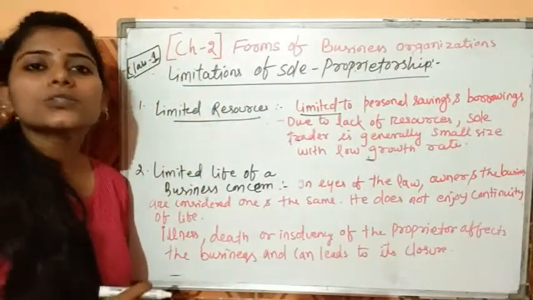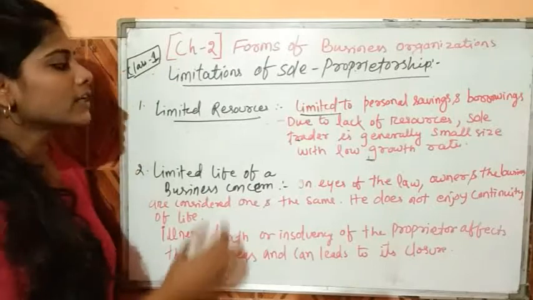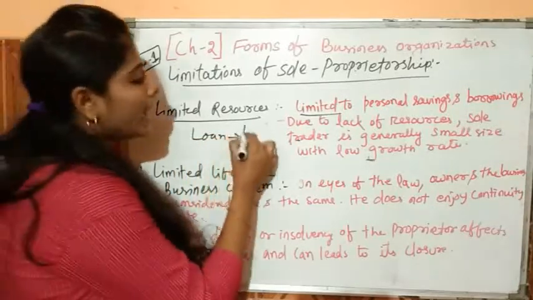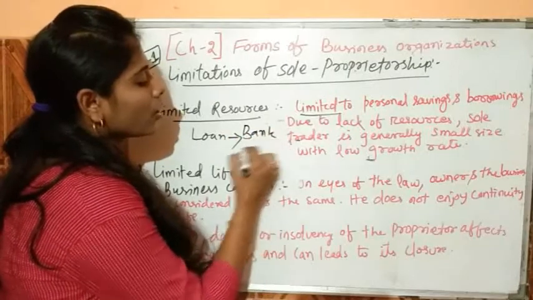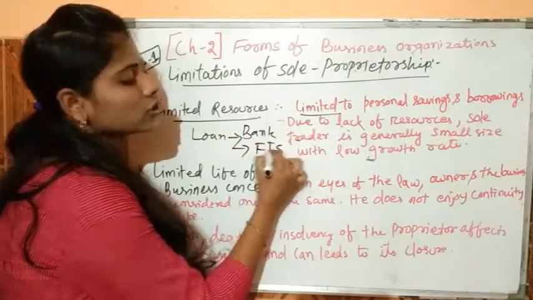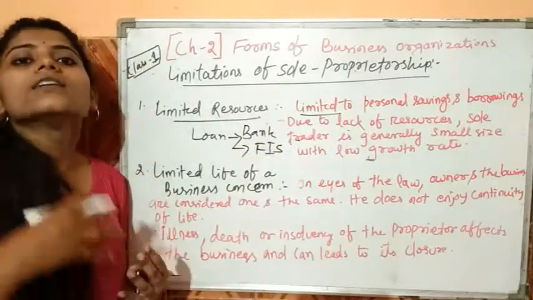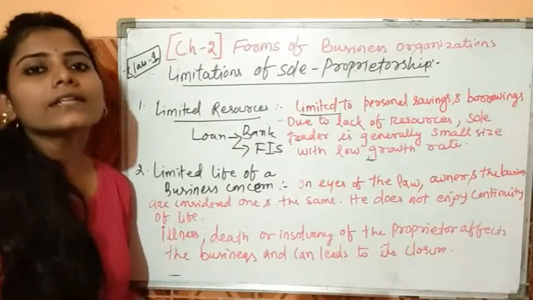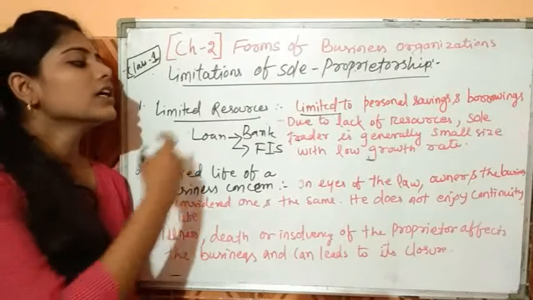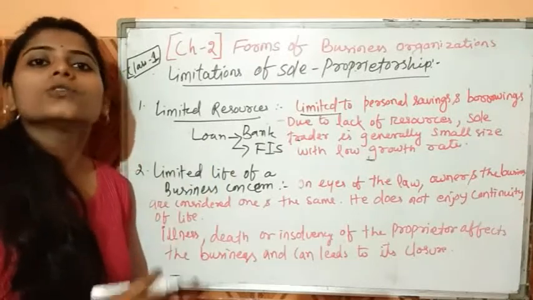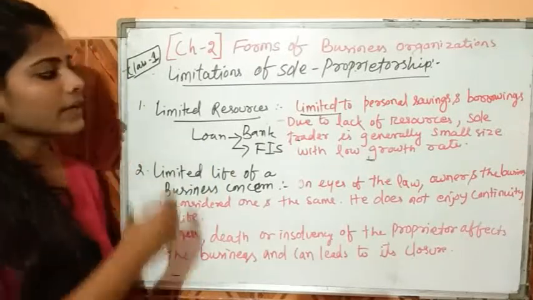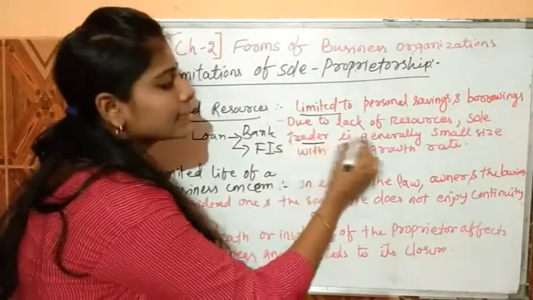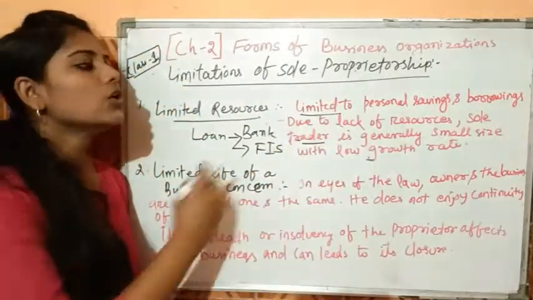That means the sole proprietor can raise capital through loans taken from banks or other financial institutions, and repayment of a loan is a very lengthy process, and whatever struggle arises at the time of repayment is faced by the borrower. Due to lack of resources, the sole trader is generally small in size with a low growth rate.